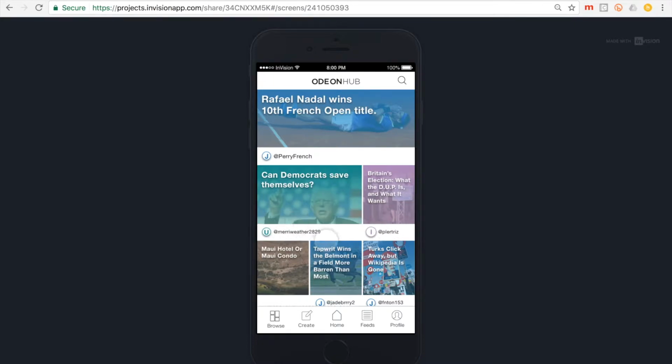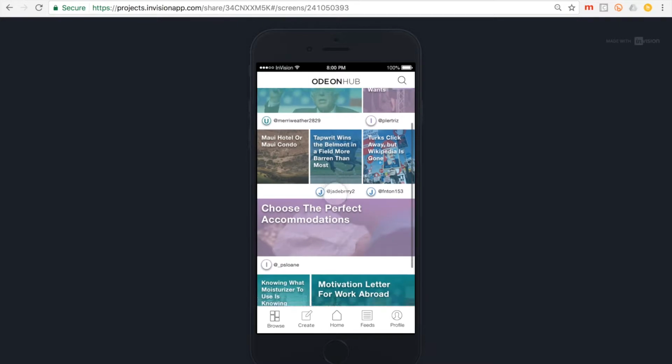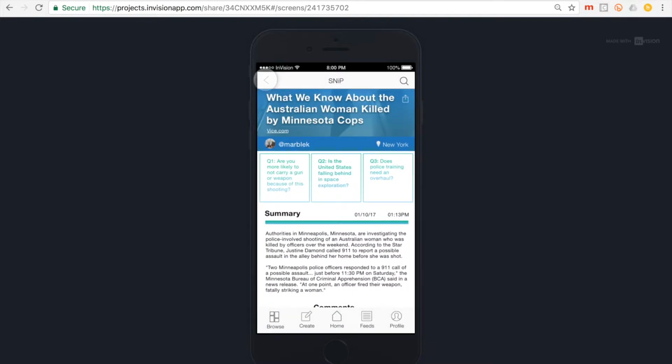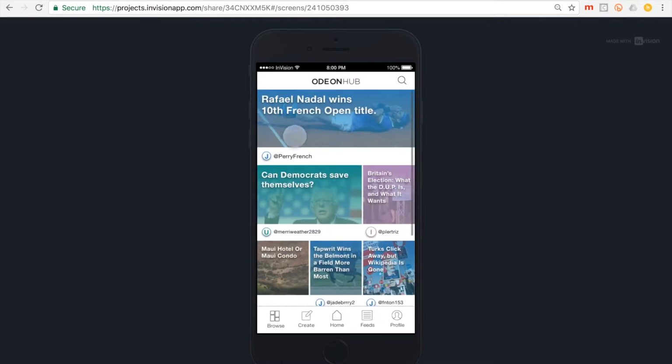You can navigate OdeonHub by browsing or searching for topics, creating posts that other users see, organizing and creating custom feeds, or changing your profile and topic interests to affect your main feed. From your main feed, you can either open up a post in what we call a snip, which is an acronym for social news post, or visit the profile page of the user who created the curated post.